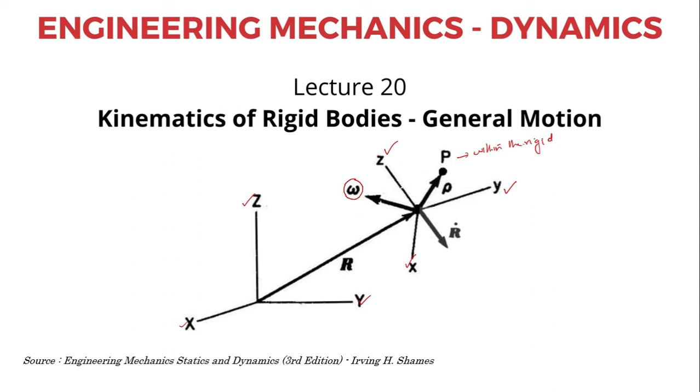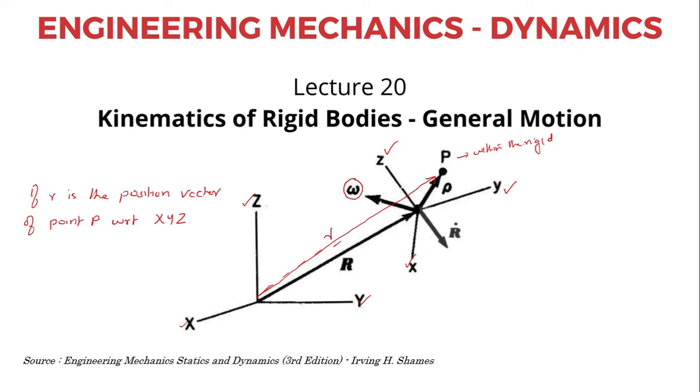So if small r is the position vector of point P with respect to the fixed reference frame XYZ, I am just drawing it like this, this is the vector r, the corresponding position vector of point P with respect to the capital XYZ, or the fixed reference frame, or the primary reference frame.